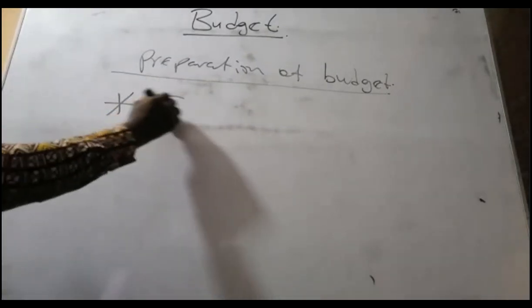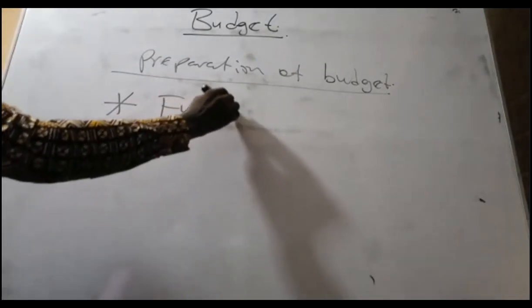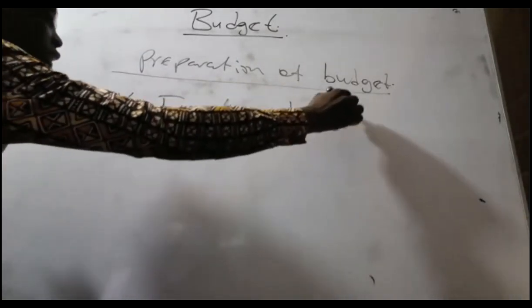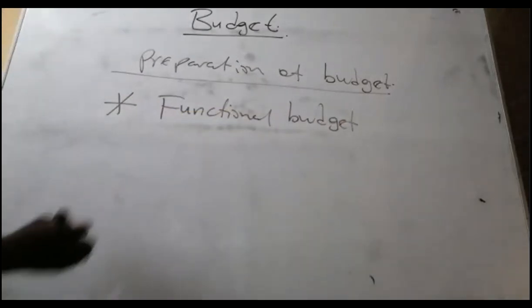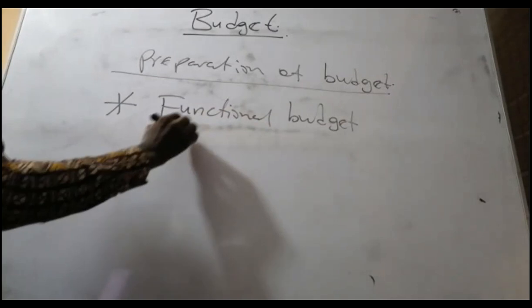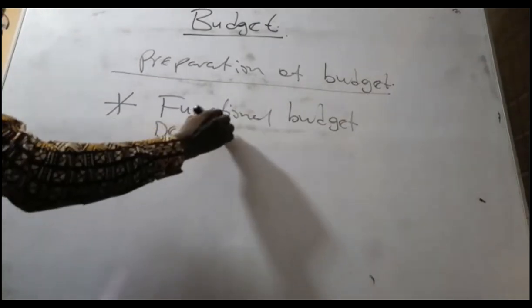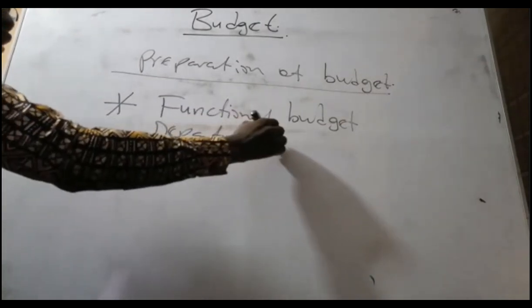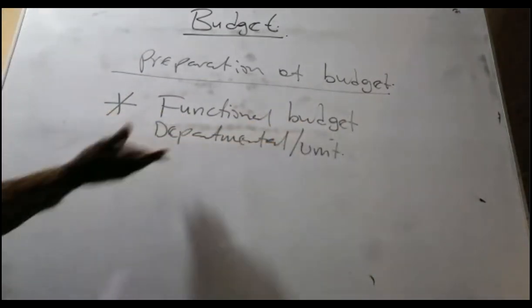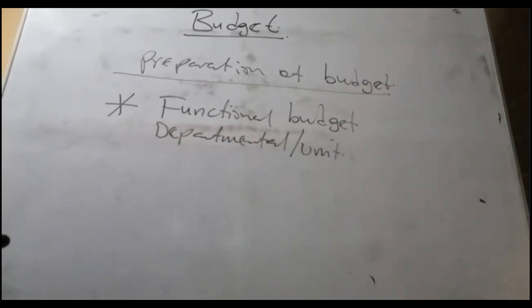The first type is called functional budget. I personally call it departmental or unit budget. As the name suggests, when I mention the department, now you've seen it, right?